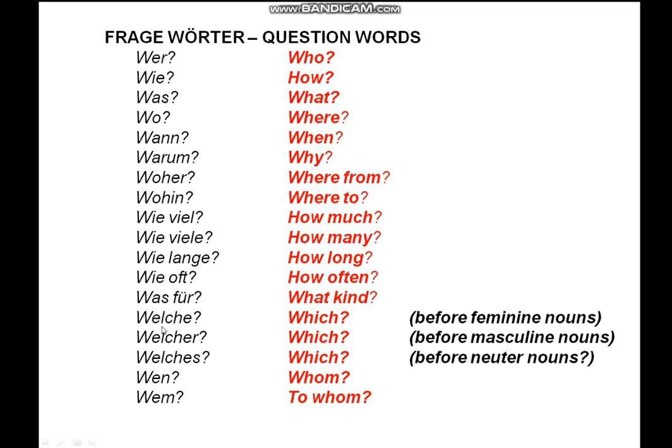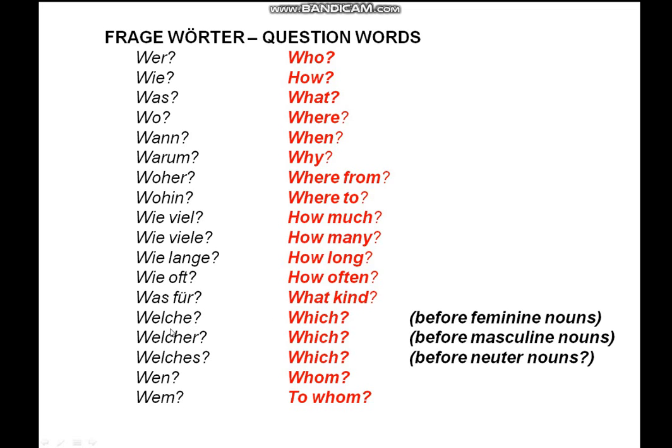The next one is which. Now when it comes to which, there are three forms of which in German, depending on the gender of the nouns. When we reach the topic of German grammar, we will learn about nouns. Nouns are divided into genders, either feminine, masculine, or neuter.